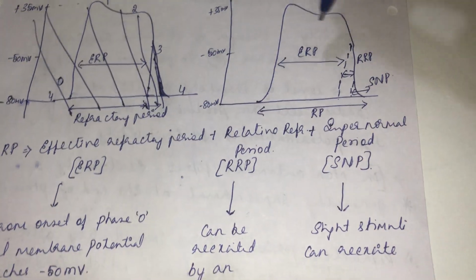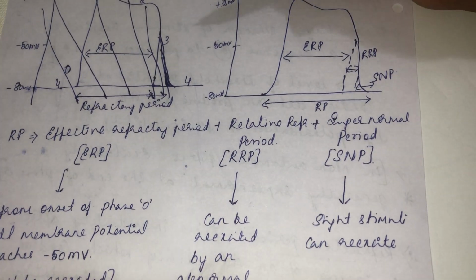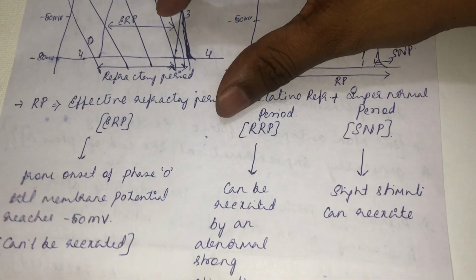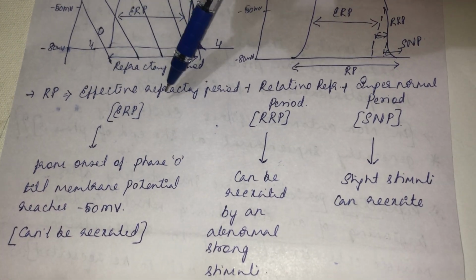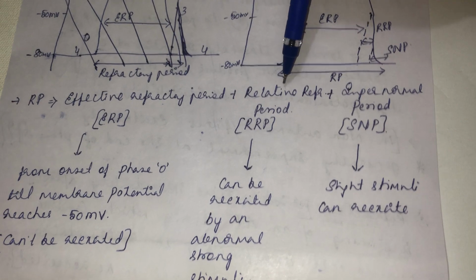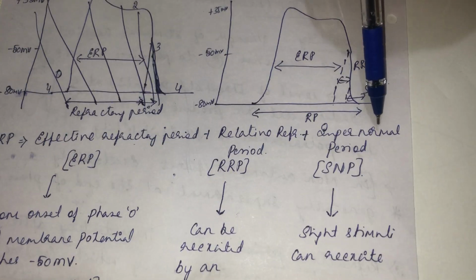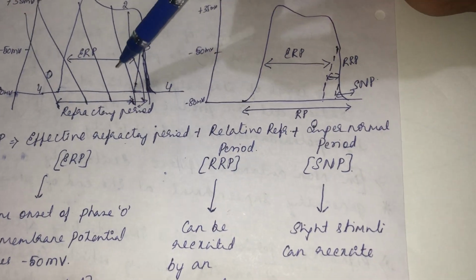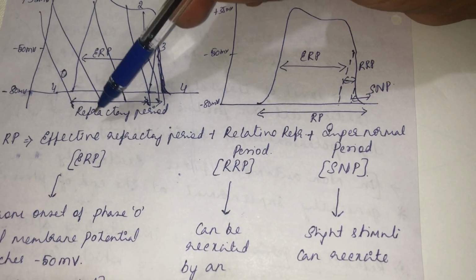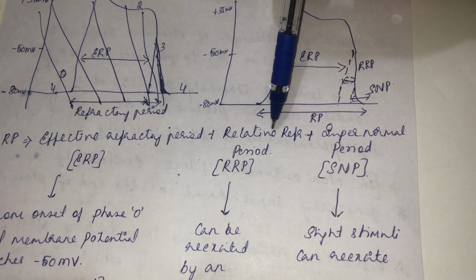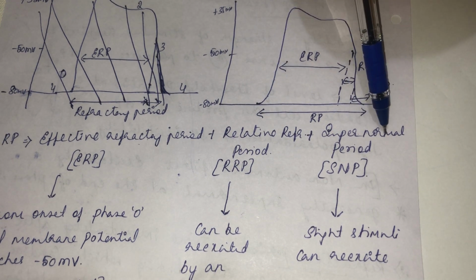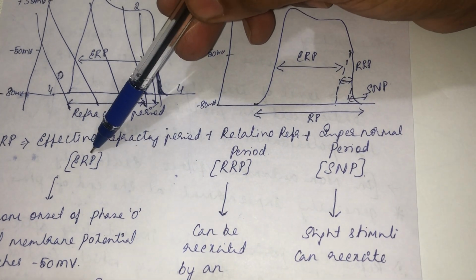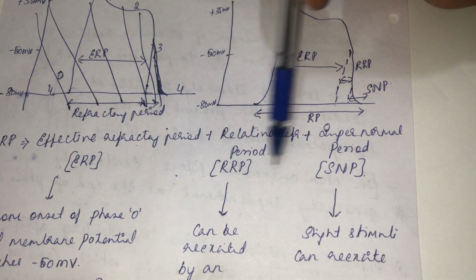This refractory period is a combination, or a net sum, of the effective refractory period, relative refractory period, and supernormal period. ERP is a standard abbreviation, not RRP and SNP.